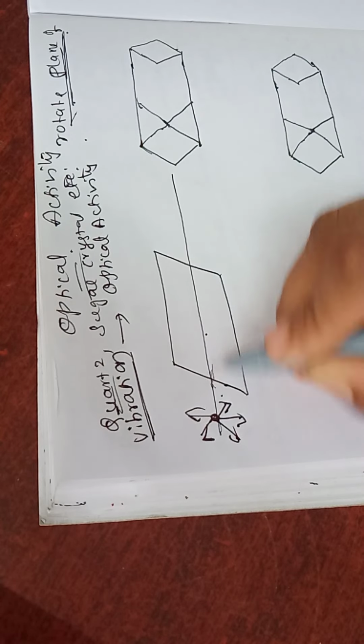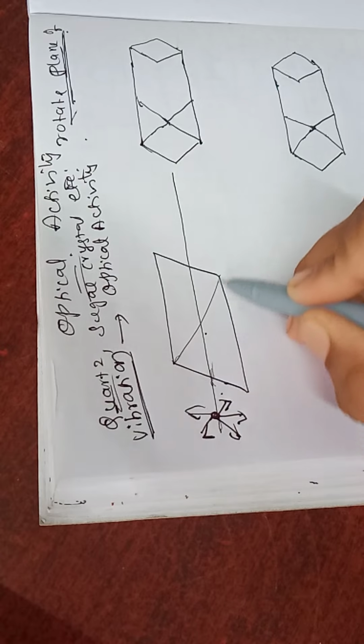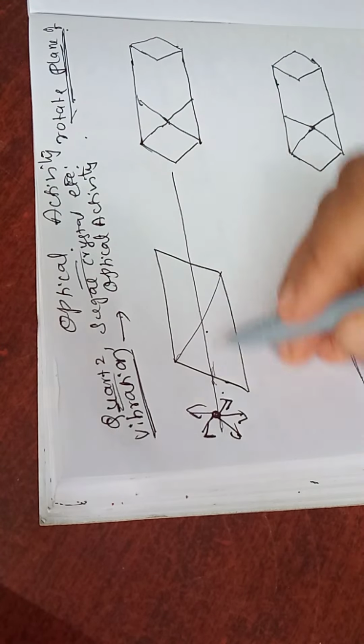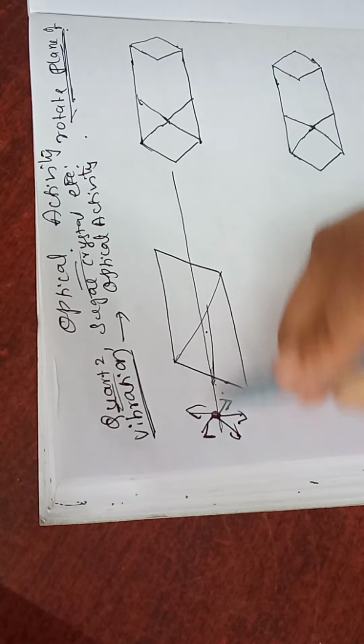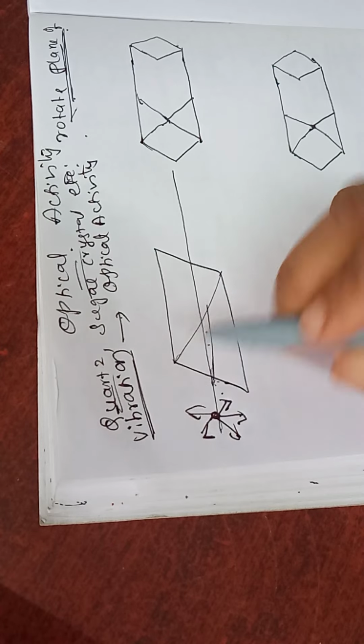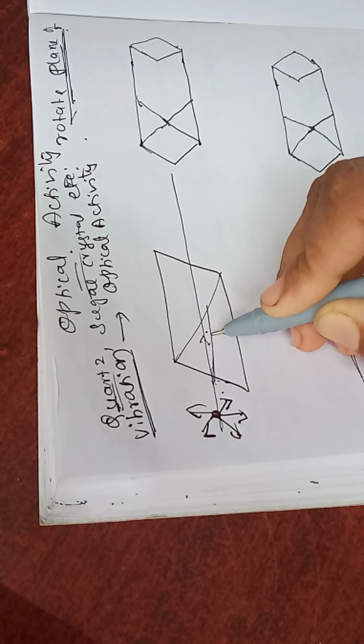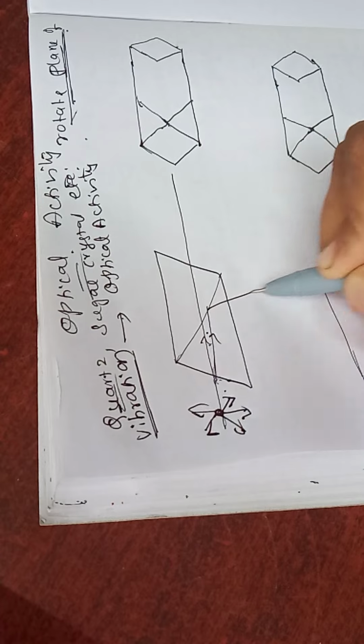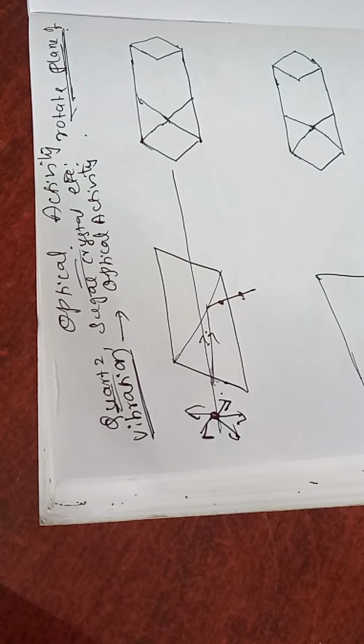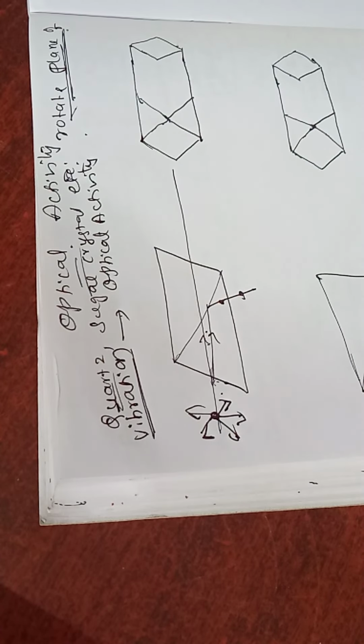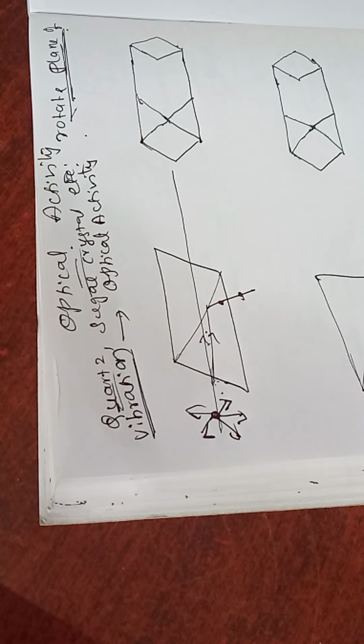After refraction, this is the Nicol prism, this is Canada balsam. The plane polarized light splits into two rays, extraordinary and ordinary. The ordinary ray will be absorbed. Here also I am drawing the same thing, right?